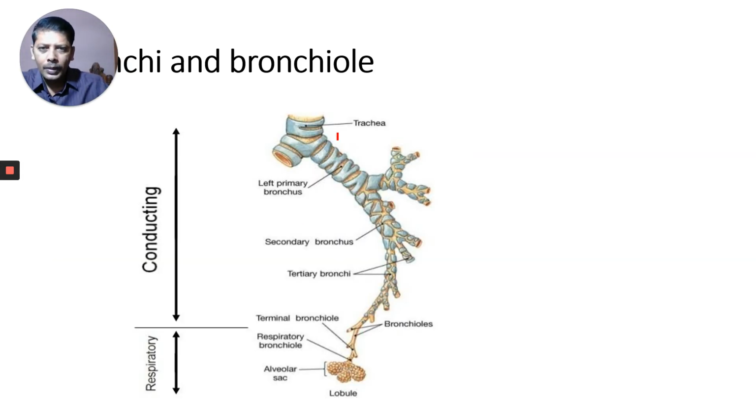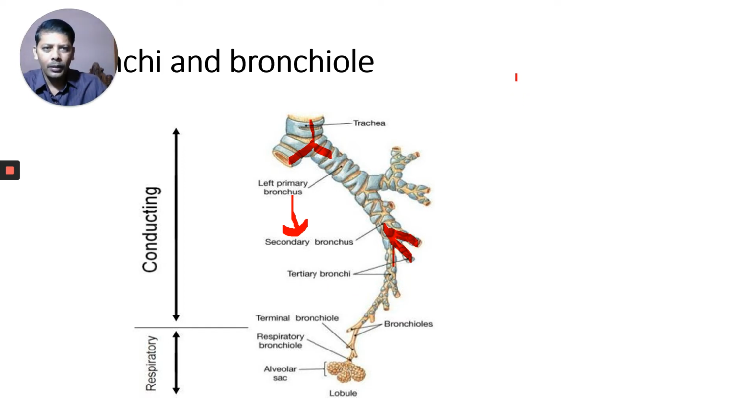You can observe here: this is the trachea, dividing here into the left primary bronchus and the right primary bronchus. The primary bronchus divides and forms secondary bronchi, and the secondary bronchus again divides and forms tertiary bronchi.